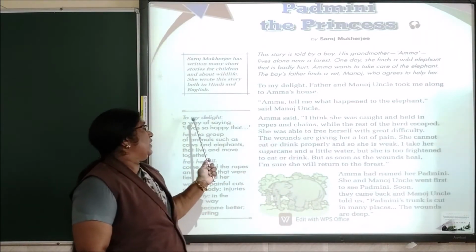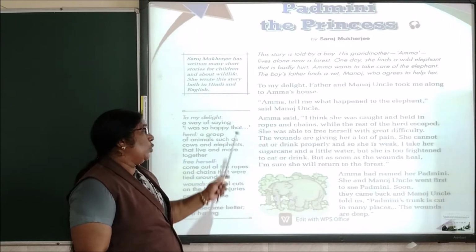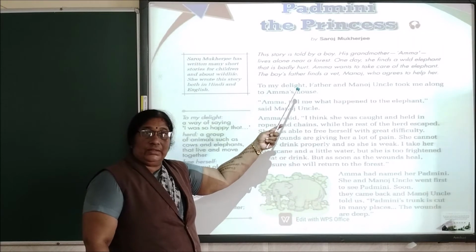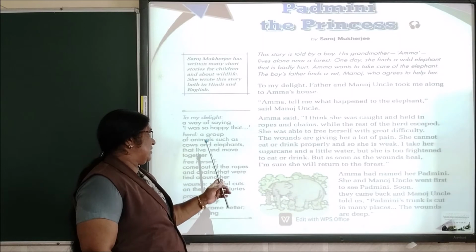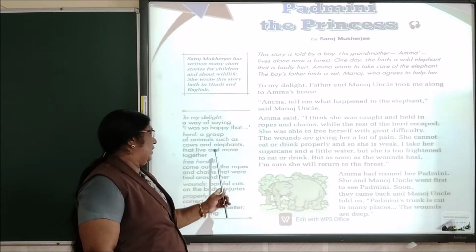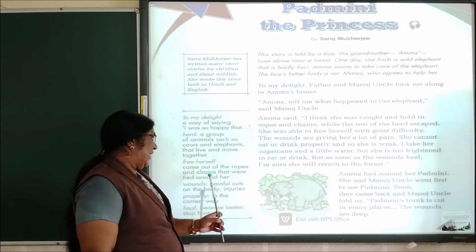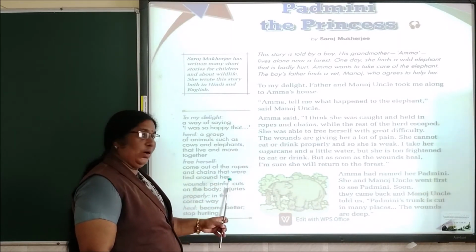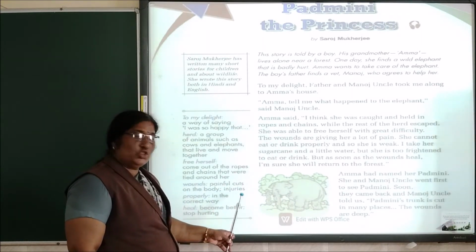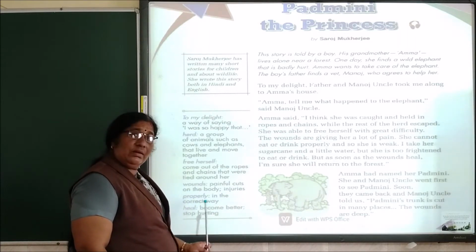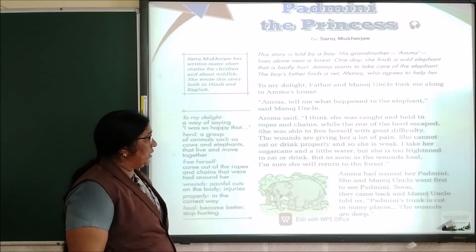We will see that. To my delight, a way of saying I was so happy that. Who was delighted here? The little boy. Herd, a group of animals such as cows and elephants that live and move together. Free herself, come out of the ropes and chains that were tied around her. Wounds, painful cuts on the body, injuries. Properly, in the correct way. Heal, become better, stop hurting.